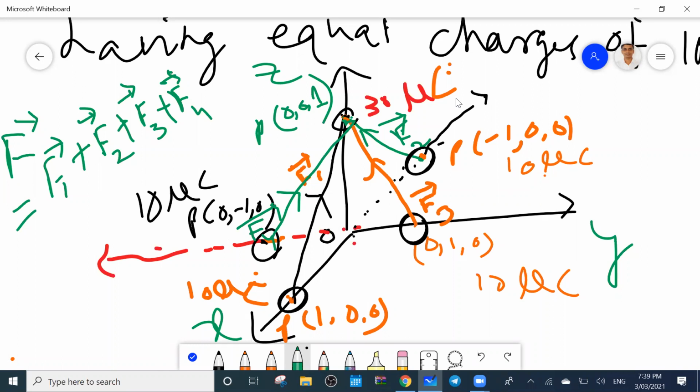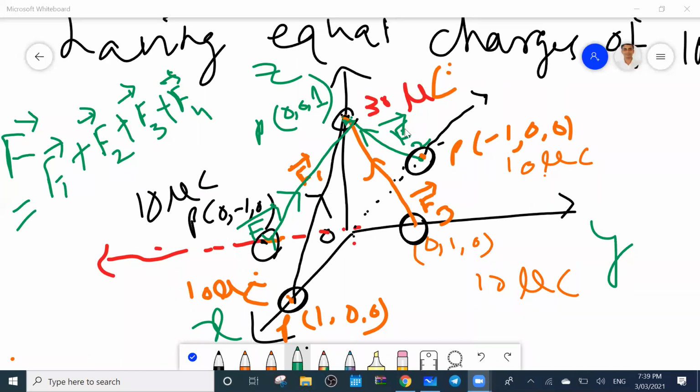Is the diagram clear or not, everyone? Yes or no? Is it clear or not? Or any doubt you can ask? Am I audible to you or not?